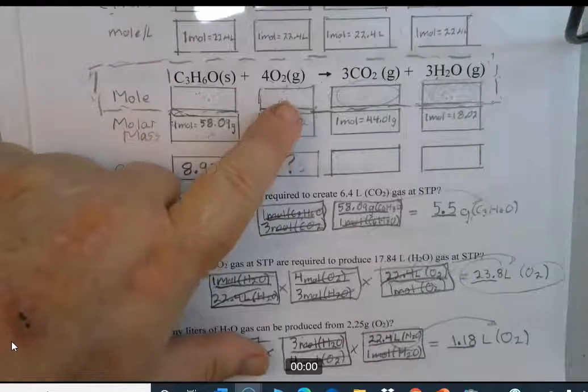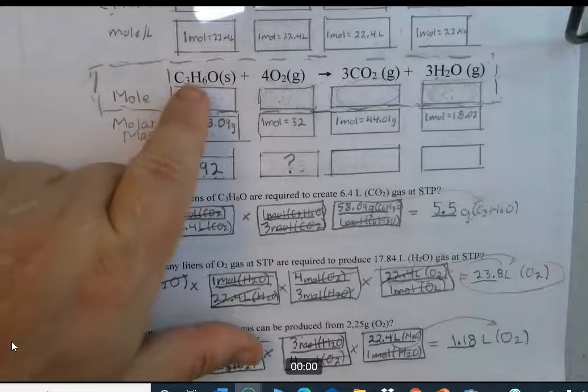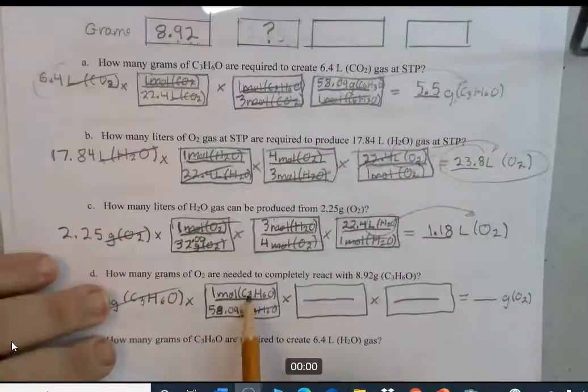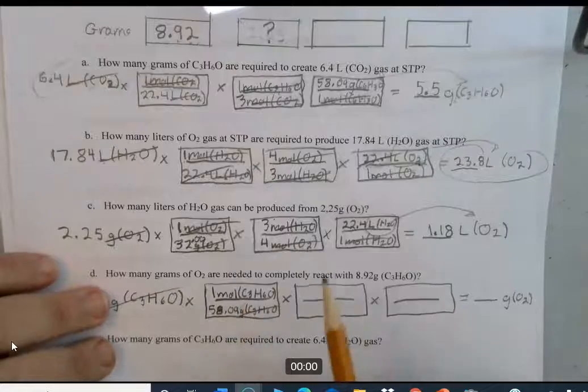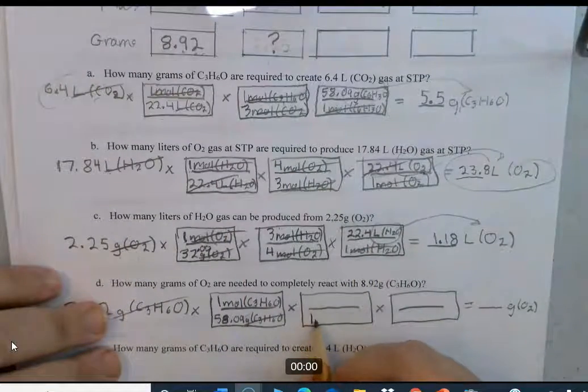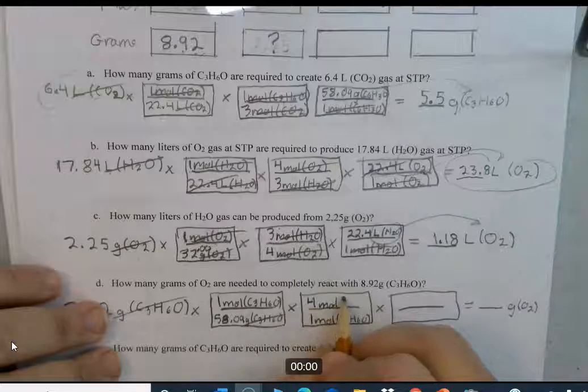We need to get over to moles of oxygen. So it's 4 moles of oxygen for every 1 mole of acetone. We need moles of acetone to cancel out, so we're going to have 1 mole of acetone on the bottom, and the 4 moles of oxygen on the top.